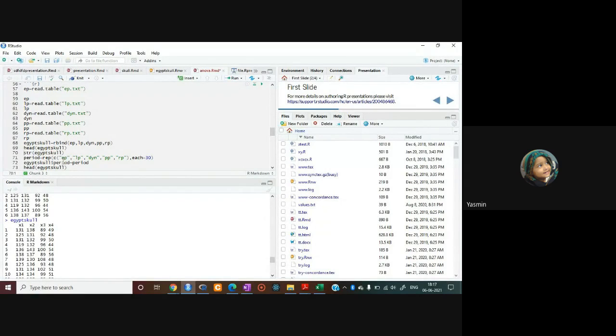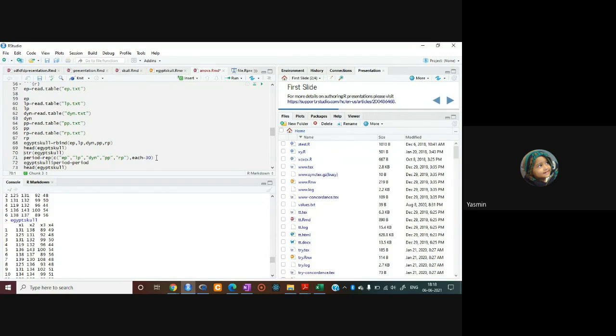तो हमें कौन से पीरियड्स चाहिए, which period we are required, which represent all these measurements come under which period, right? So we have 5 periods, so you have to mention all the 5 periods. आपने जिस तरह से create किया है, the way you have created your data, in the same way you have to write all the periods here. This should be an important point. तो यहाँ पे हमने जितने भी हमारे periods थे, we have written all the periods with their object name within double quotes, right? We have written here. Then this bracket is closed here, comma, each is equal to 30.